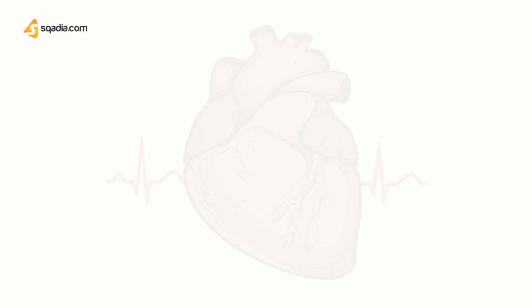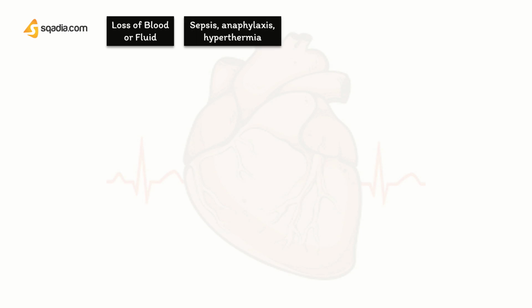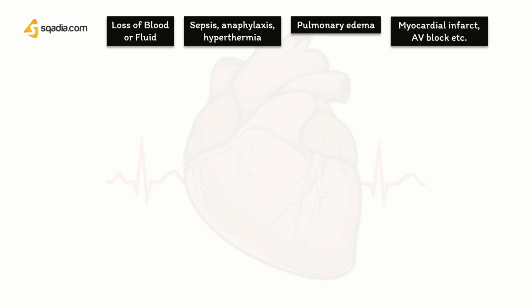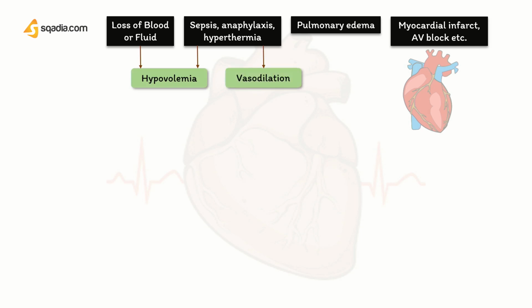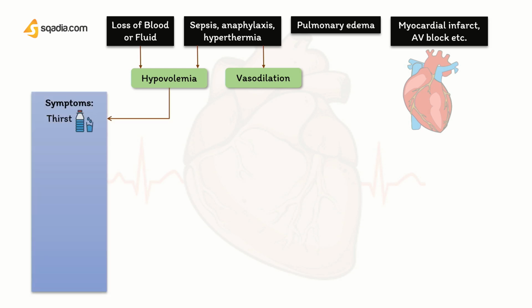It is important to note that all sorts of causes, that is, loss of blood or fluid, or sepsis, anaphylaxis, hyperthermia, or pulmonary edema, as well as myocardial infarction, these all eventually lead to a shock state that usually shows the following path. The first two causes may lead to hypovolemia, and a second cause can lead to vasodilation. Hypovolemia gives rise to the symptoms of thirst due to lack of fluids in the body.